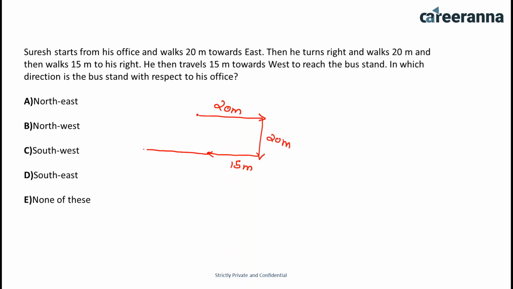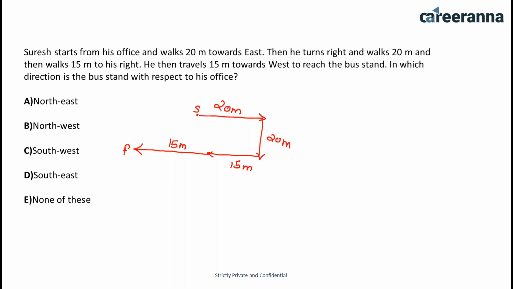walks 15 meters in the west direction. So this is the west direction. Again he is walking 15 meters in this direction. In which direction is the bus stand with respect to office? Now this was the starting and this is the final point of Suresh.